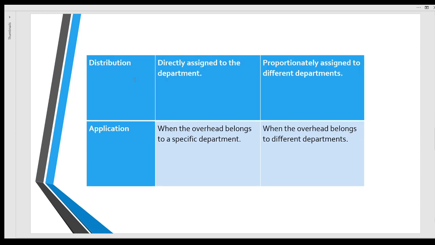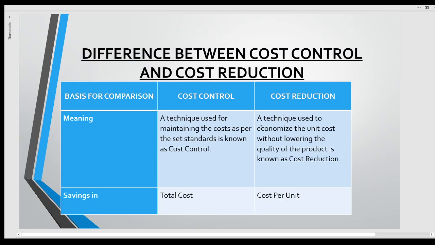Cost allocation: distribution directly assigned to the department. Cost apportionment: proportionately assigned to different departments. Application: cost allocation when the overhead belongs to a specific department, and cost apportionment when the overhead belongs to different departments. Difference between cost control and cost reduction.